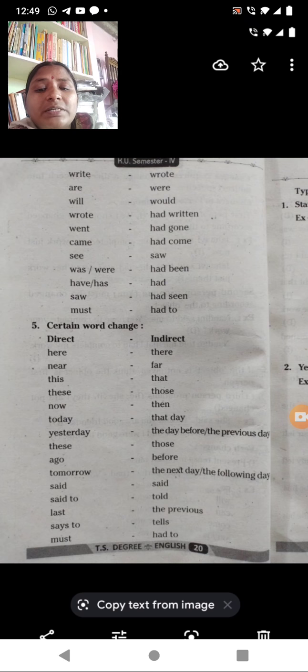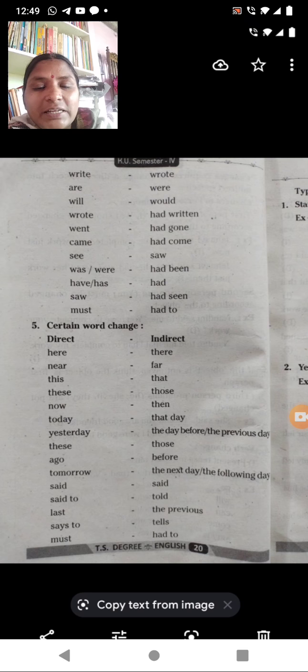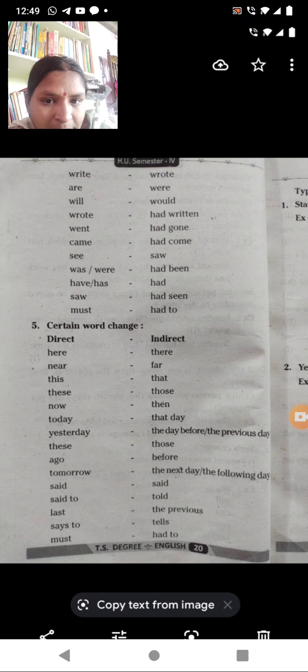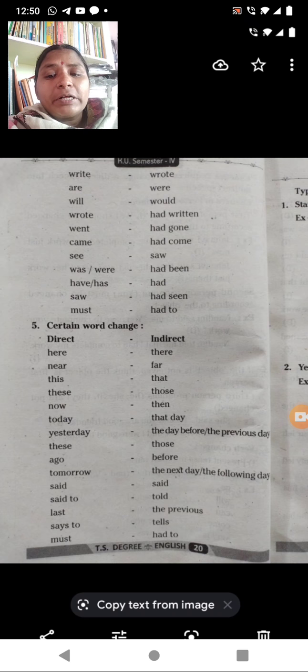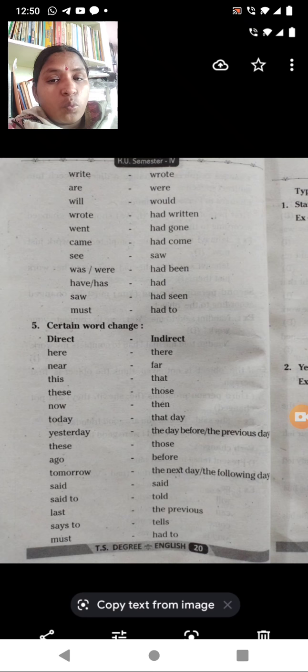The next one is came, which becomes had come. Next, see becomes saw. Was and were will become had been. Saw will become had seen, and must will become had to. These are the things you use when you are going to change into indirect speech in a sentence.